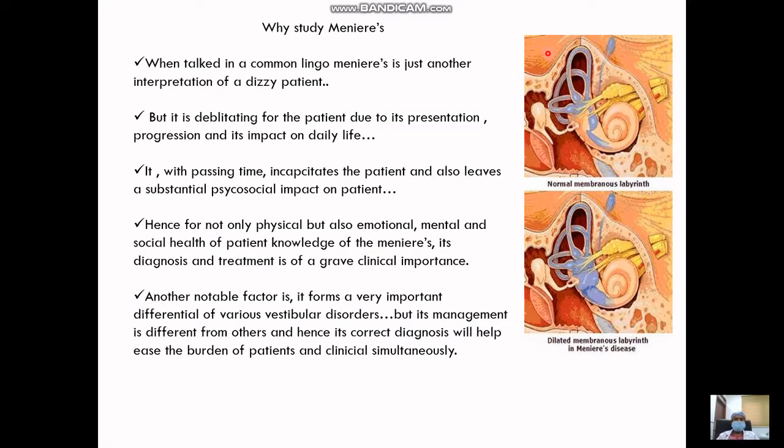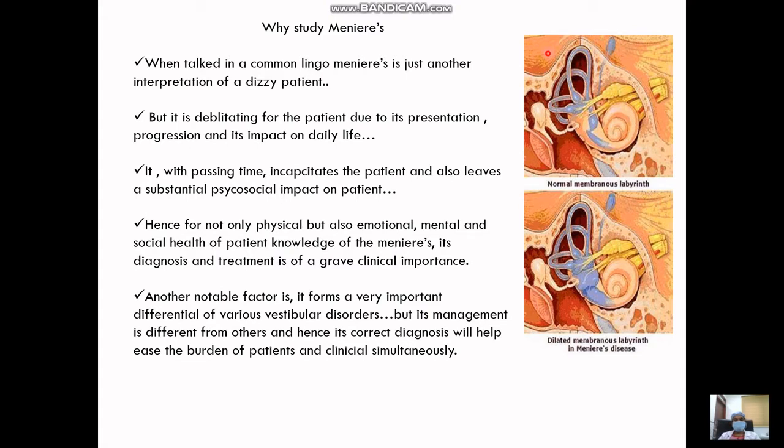Meniere's disease is one of the causes of a dizzy patient. Our postgraduate students would agree with me that when a patient with vertigo walks in, it becomes a diagnostic dilemma. Meniere's disease has certain characteristics and if diagnosed could be treated promptly, and this is a disease which impacts not only the physical but also the mental and emotional health of the patient.